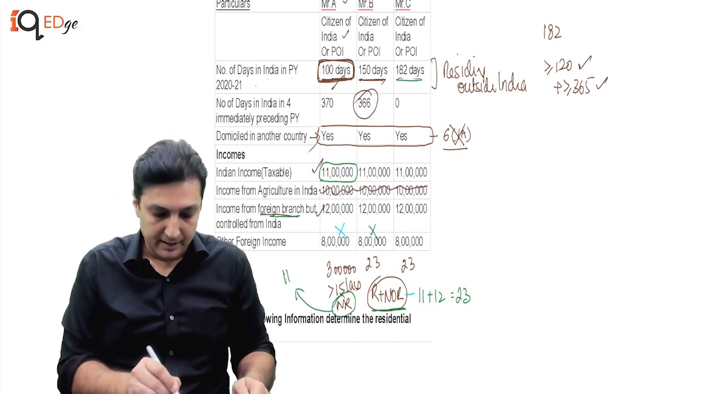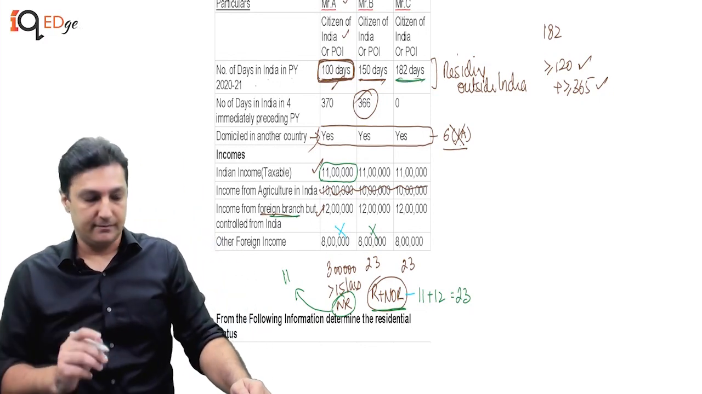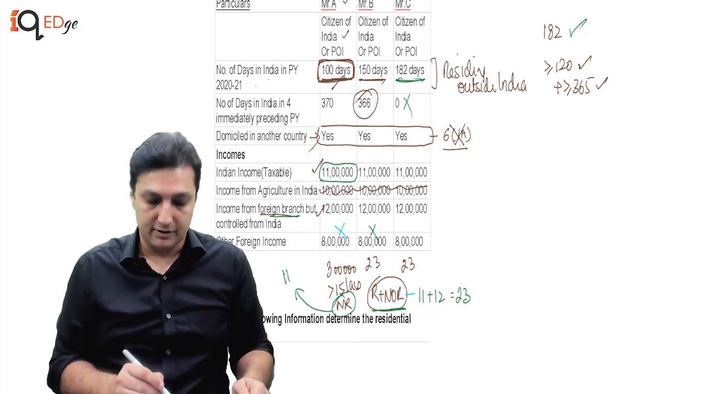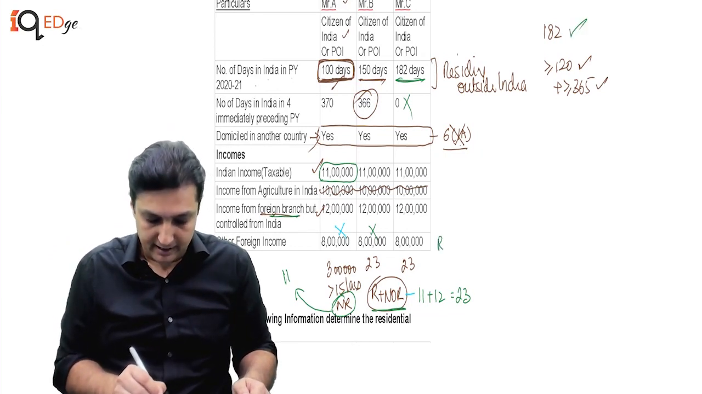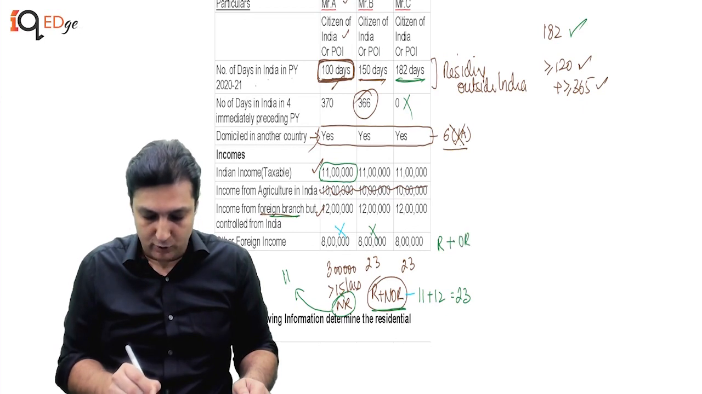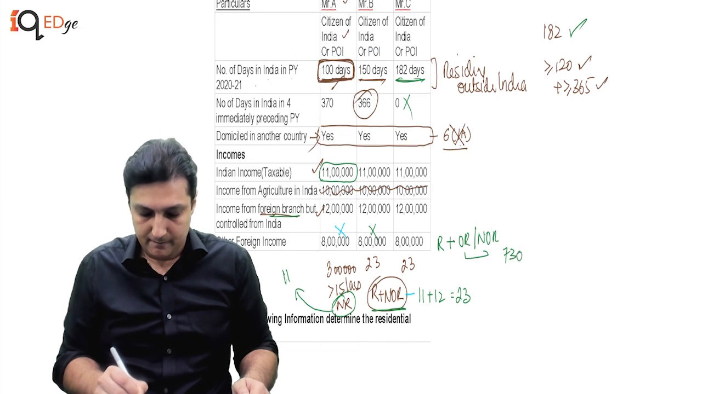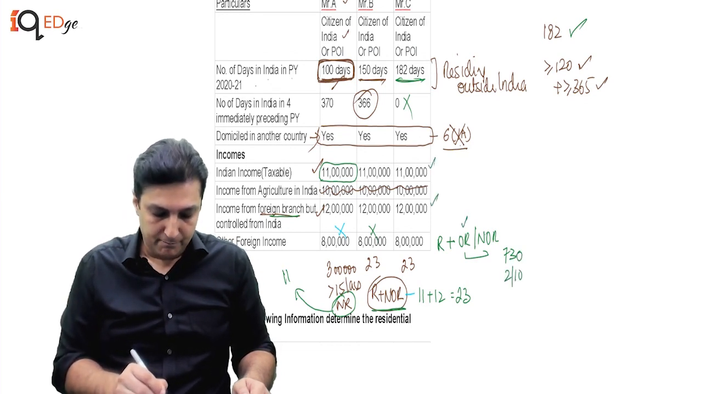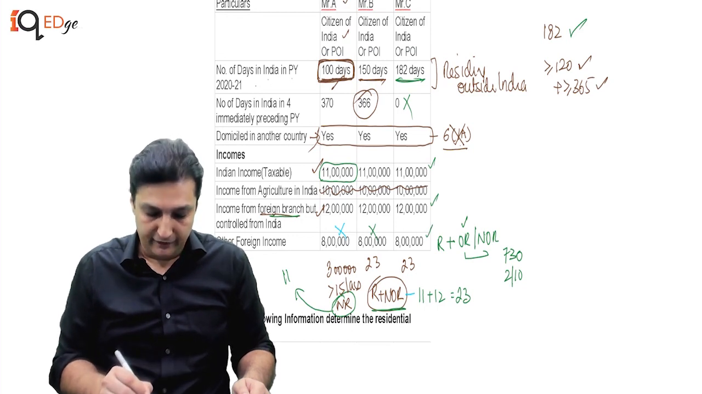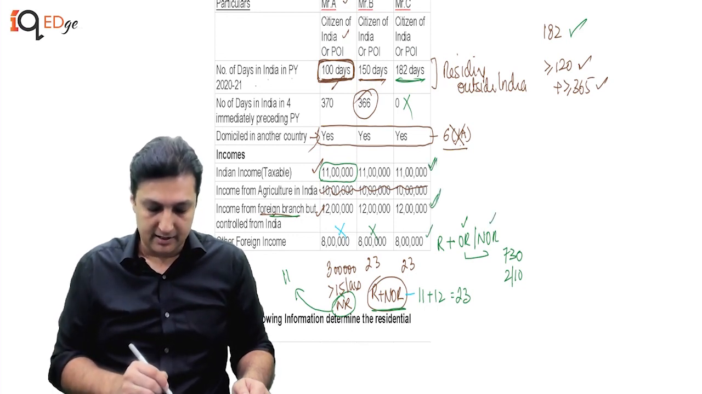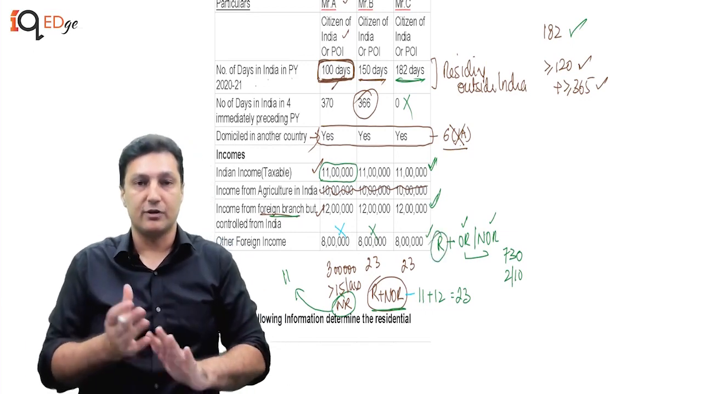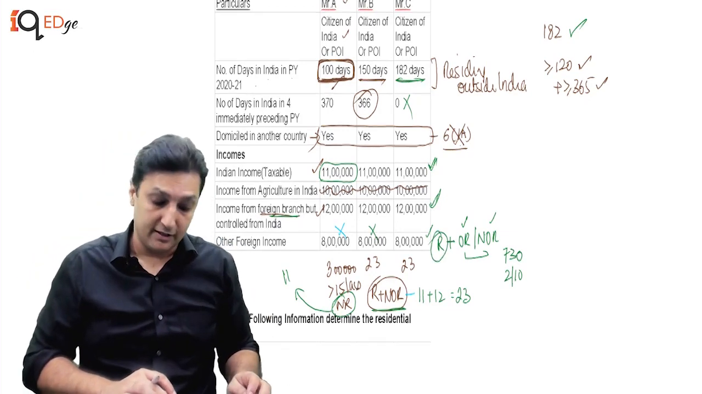Let's go to the last one. Now this guy has 182 days. Now the 365 doesn't matter. He is covered by the first clause. Therefore, he becomes a resident. Now OR and NOR will depend upon the 730-day condition, and 2 in 10-year condition. If he is OR, then this plus this is assessable. If he is NOR, then only these are assessable. If he is NR, he is not, because he's already fulfilled the residential status. So this is how we look at the residential status now.